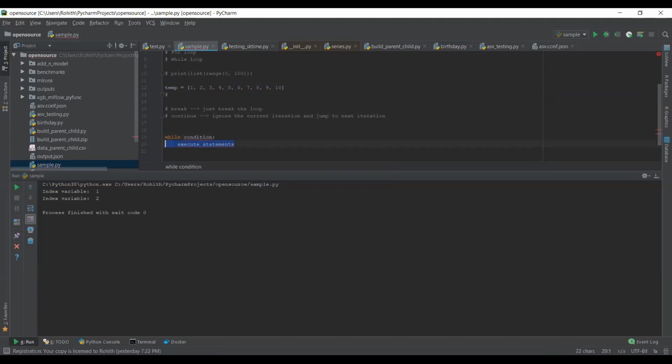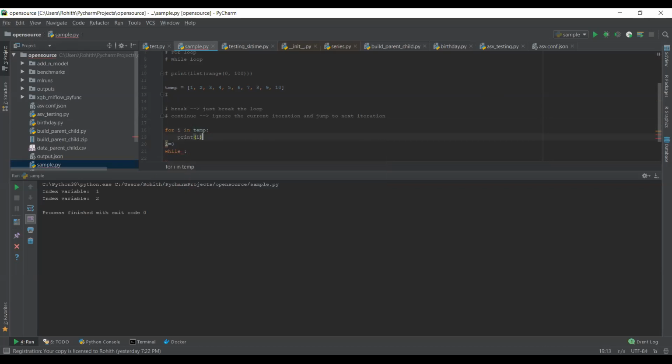So basically I'll just replace it, let's see what the condition is. A while loop doesn't support getting the value directly, like something we wrote here, right? For i in temp, where i is being replaced by the element of temp directly.